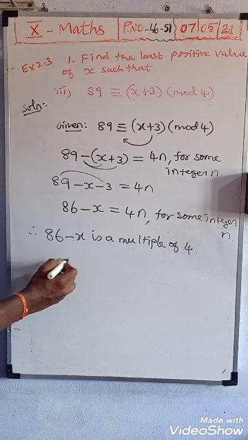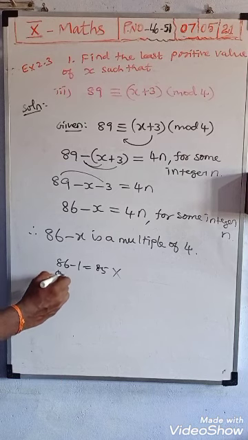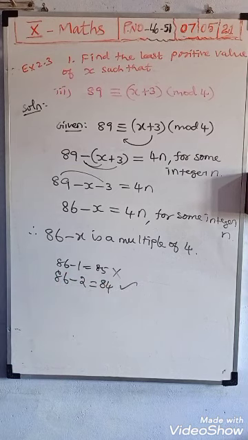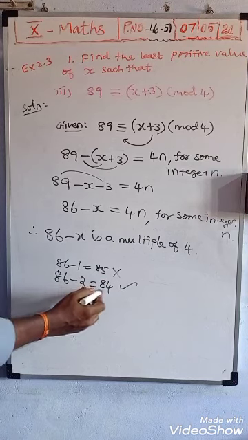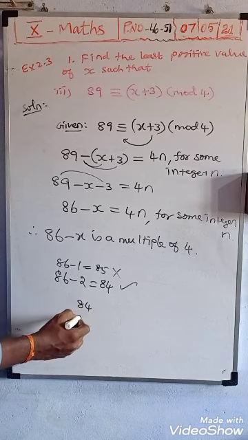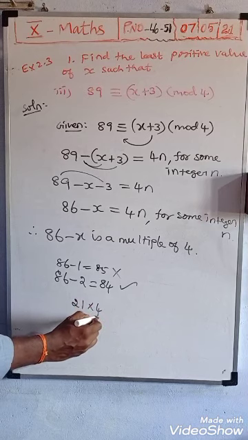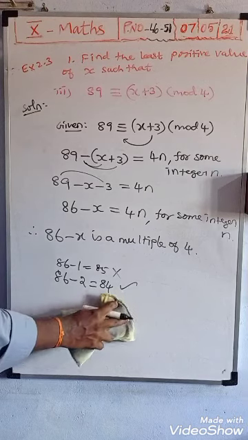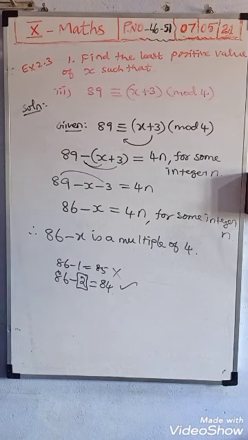Suppose you substitute 1, then 86 minus 1 is 85. 85 is not possible. Suppose you substitute 2, then 86 minus 2 is 84. 84, the 4 table is possible. How many times? 21 into 4 gives us 84. That means 84 is a multiple of 4. Therefore, instead of x, the value you want to substitute is 2.